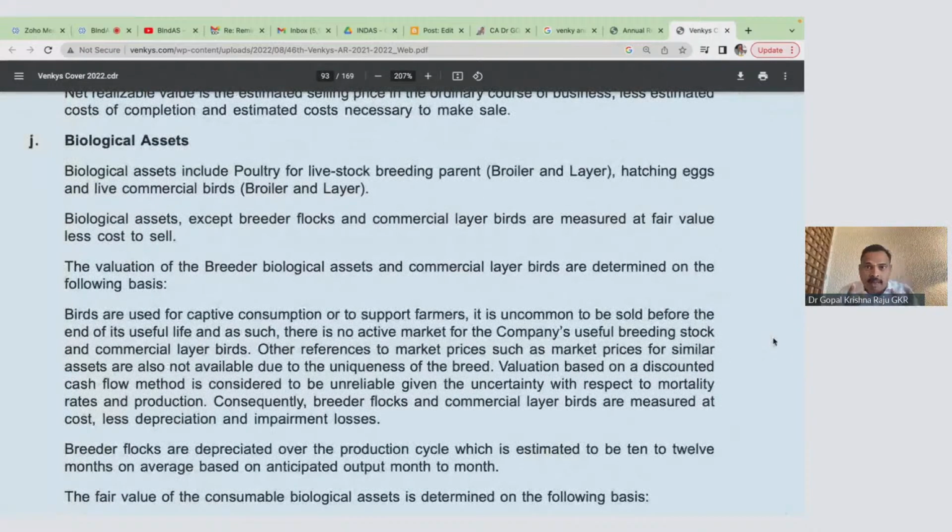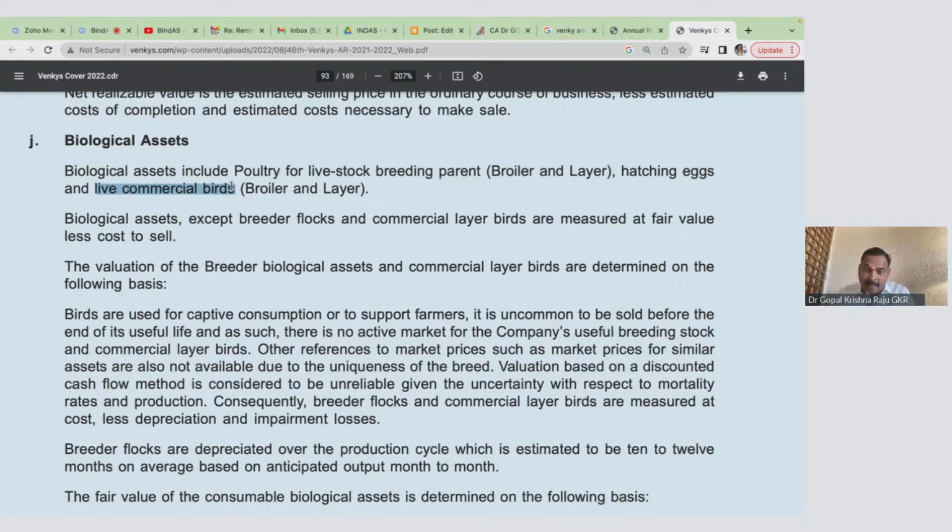Poultry. We give a very colloquial name, chicken, but they are all livestock breeding parents. So you need a parent to breed the broiler birds and layer birds, hatching eggs, live commercial birds.